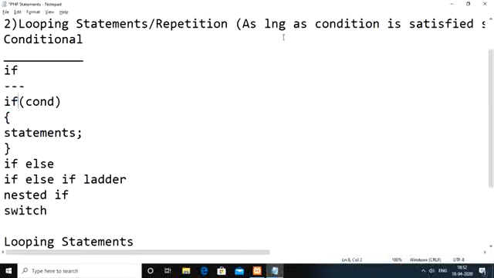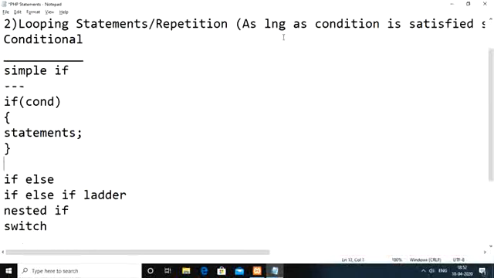Whenever this condition becomes false, what statements we need to execute, or what kind of action we have to perform, we are not mentioning. If you only specify what operation to perform when the condition is satisfied, then that kind of if statement we call a simple if statement.